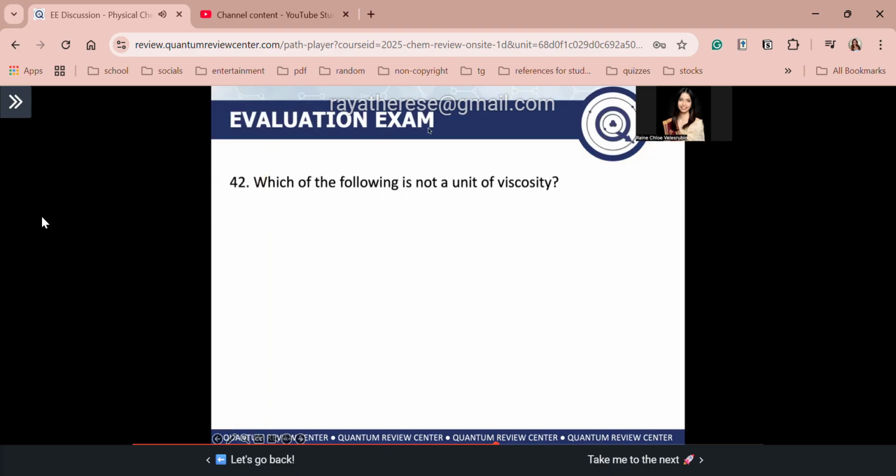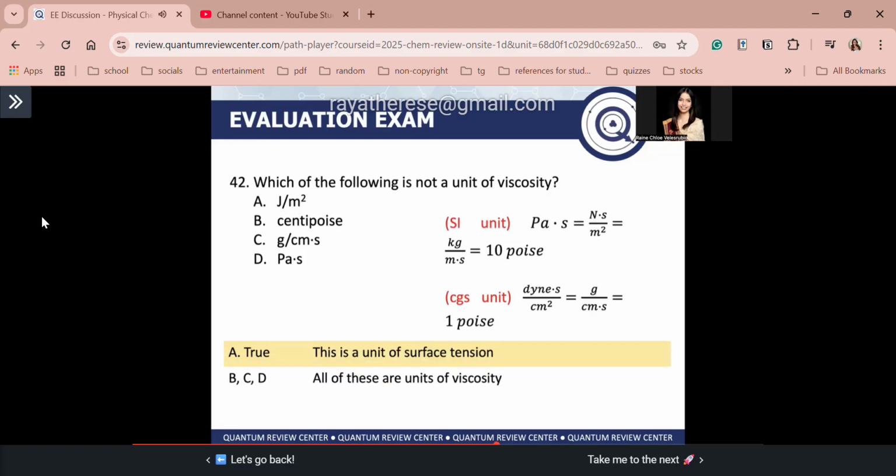So for number 42, which of the following is not a unit of viscosity? So these are the choices, guys. If you memorized the units of viscosity that we discussed, as well as the units of surface tension and so on, you would know that the correct answer is, of course, letter A. Because J over M squared is the SI unit for surface tension. It is also equivalent to N over M, right?